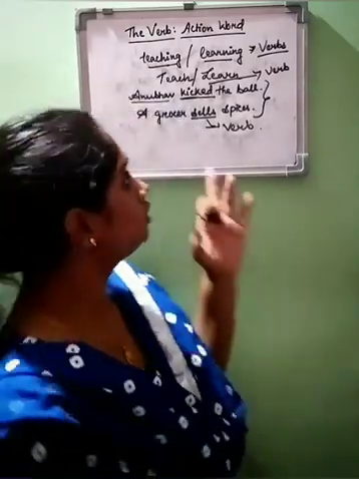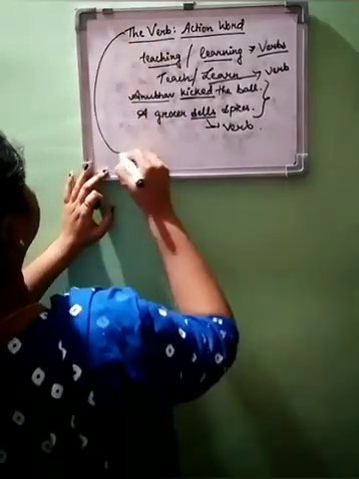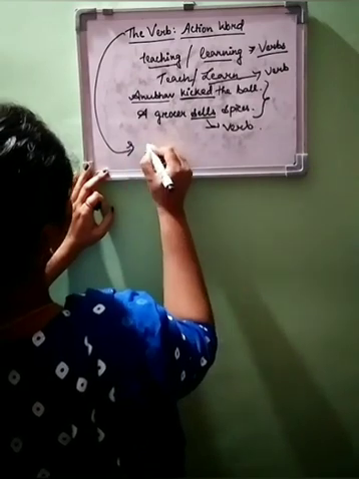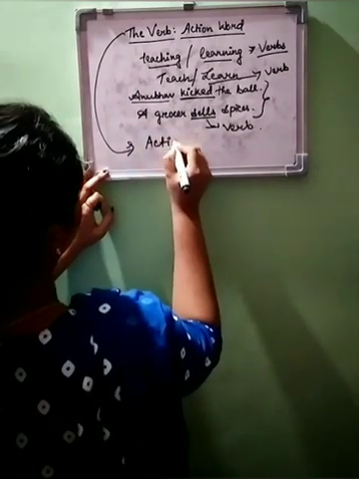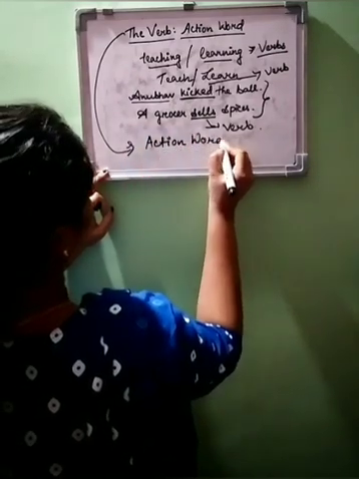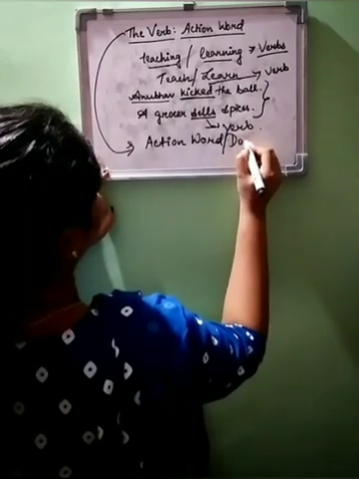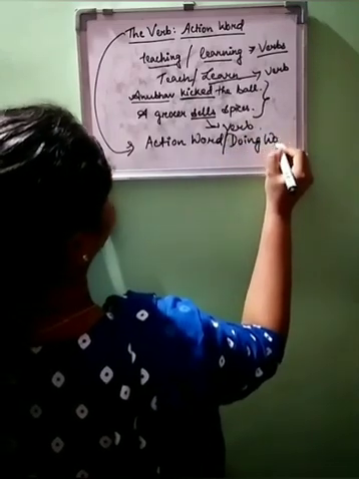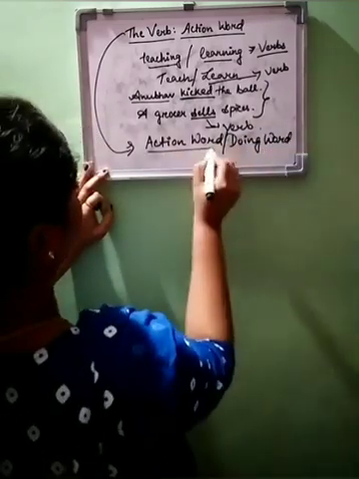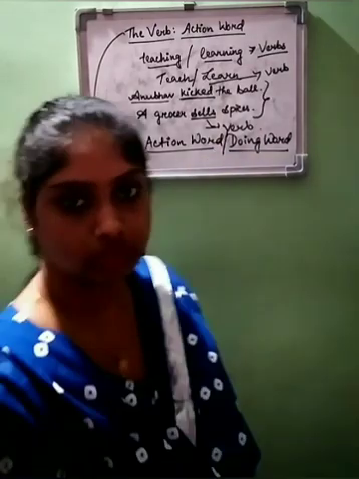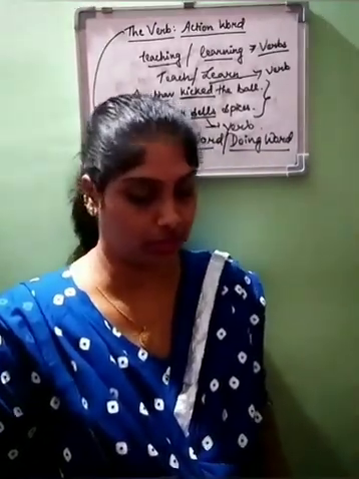So verbs are called either action words or doing words. Hope it is clear to you.